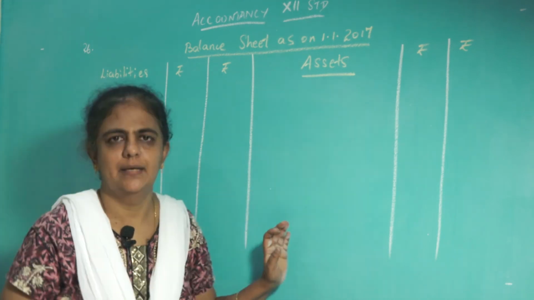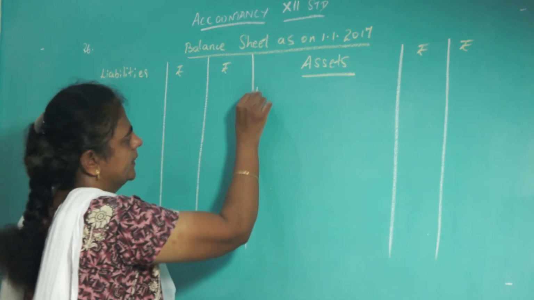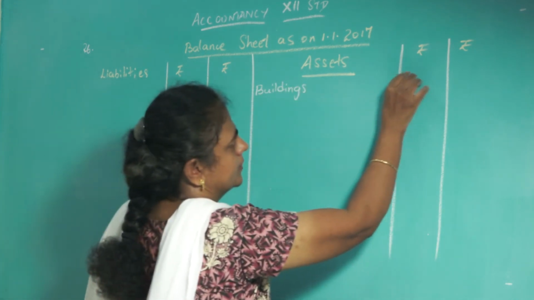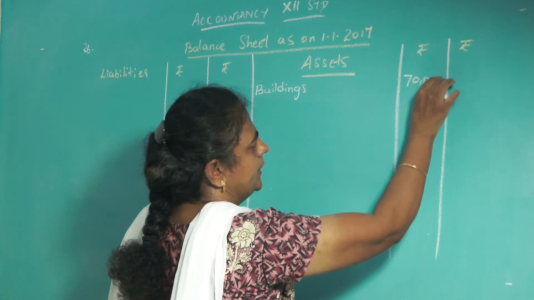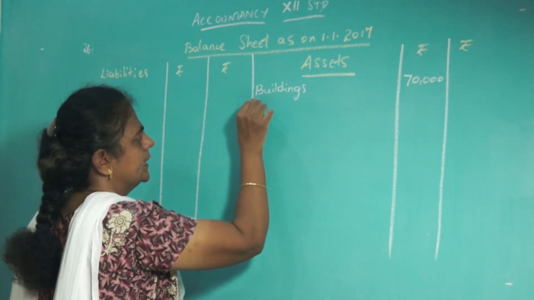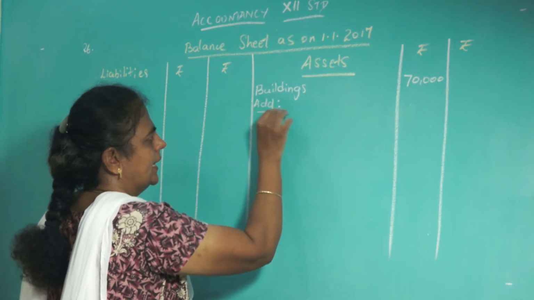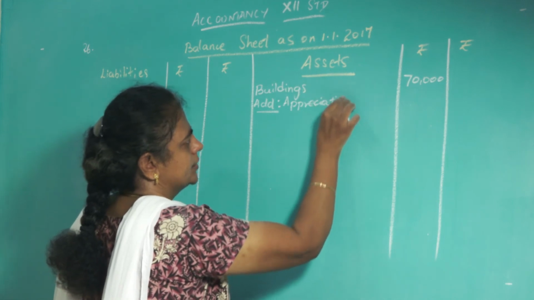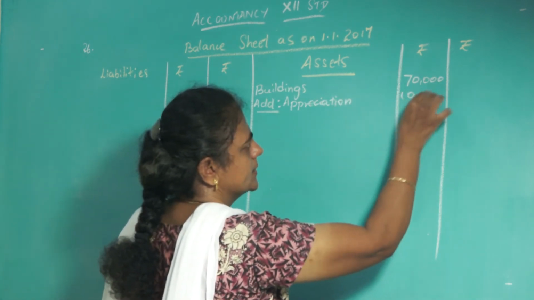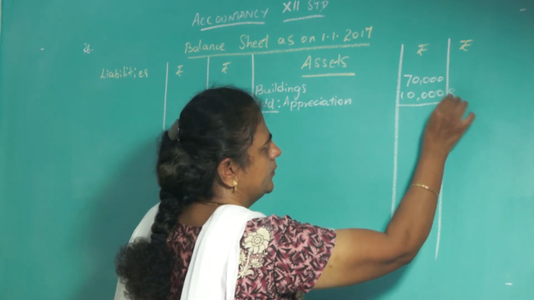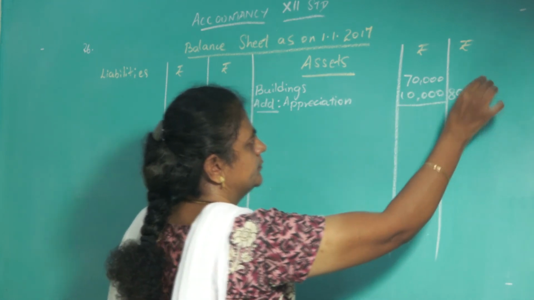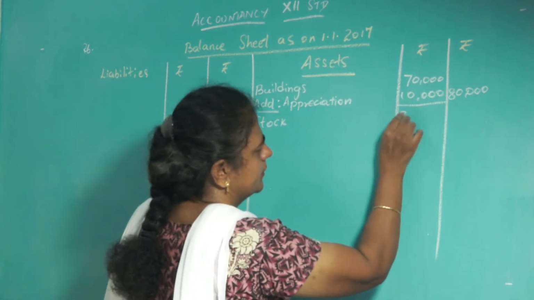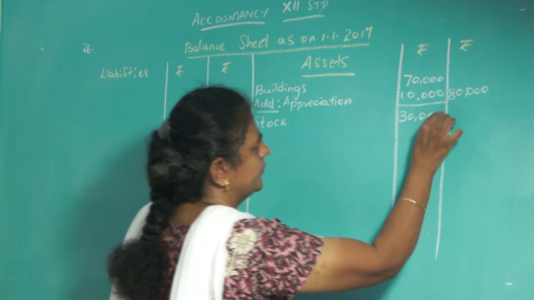See the question. First buildings is given. Buildings, at the beginning it was 70, now the value is 80. So it has increased. Add appreciation 10,000 rupees. So that will give you 80,000. Next stock, 30,000.